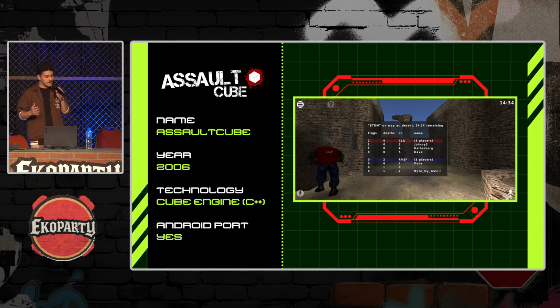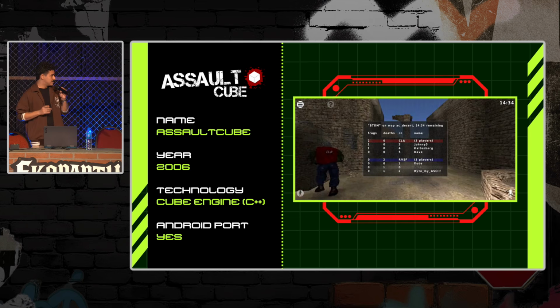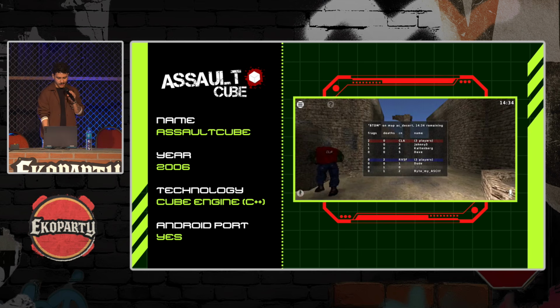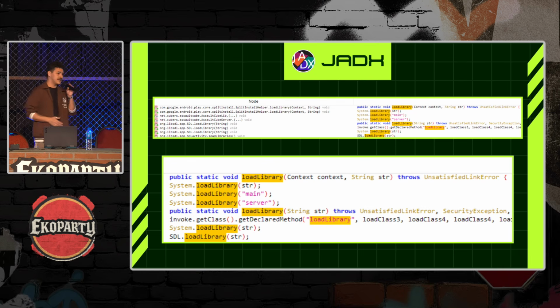How could I manage to do it on Android? This Cube engine is a very simple engine for game development, and this was very important because it helped me a lot in exploring this game. The first thing I did was get the APK for the Android version of this game.